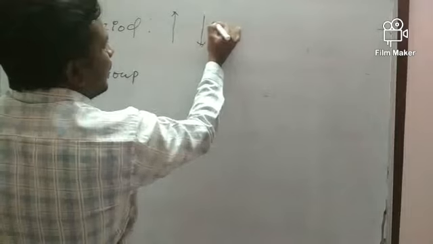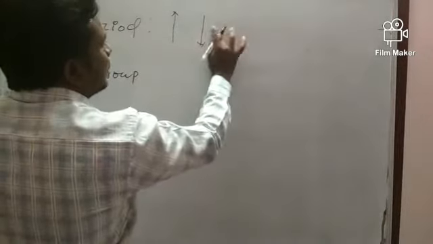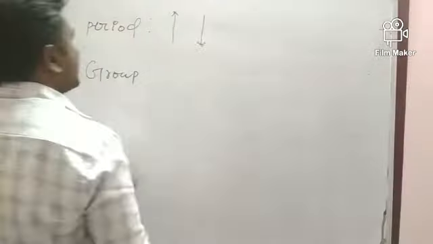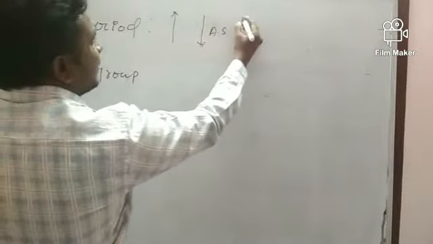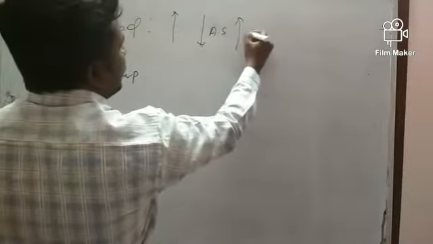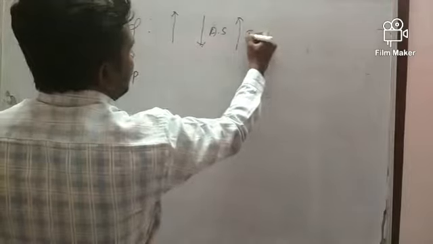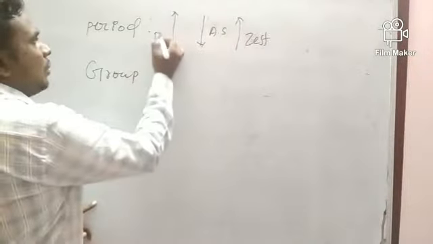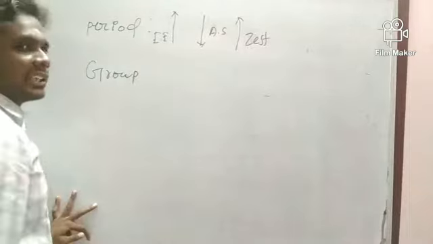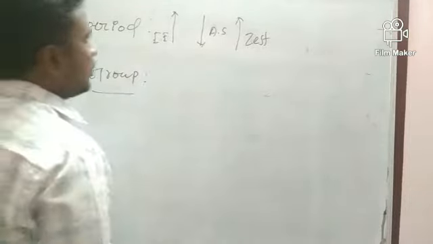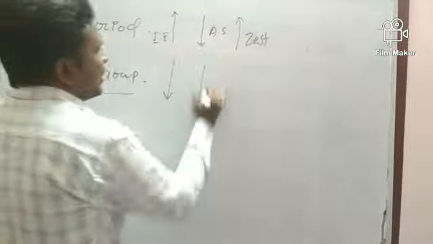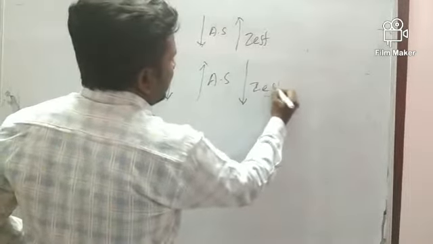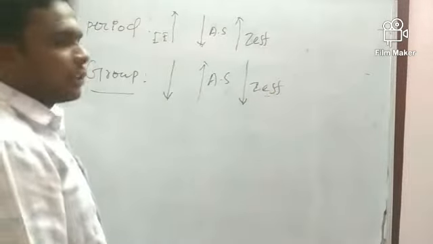Decrease in atomic size and increase in effective nuclear charge, Z effective, is increasing, so ionization energy is also increasing. In a group, ionization energy is decreasing because of increase in atomic size and decrease in Z effective. Z effective is nothing but effective nuclear charge.